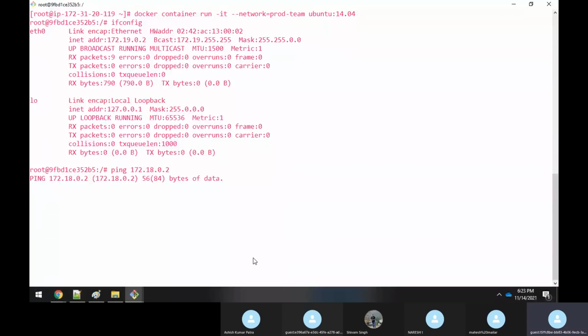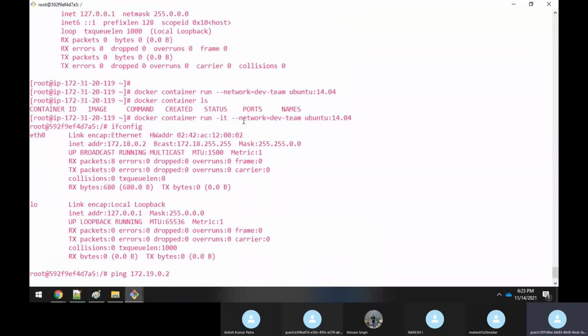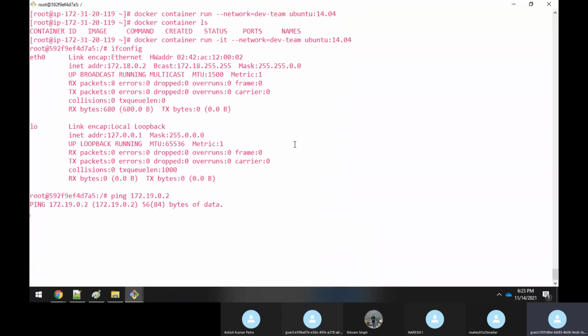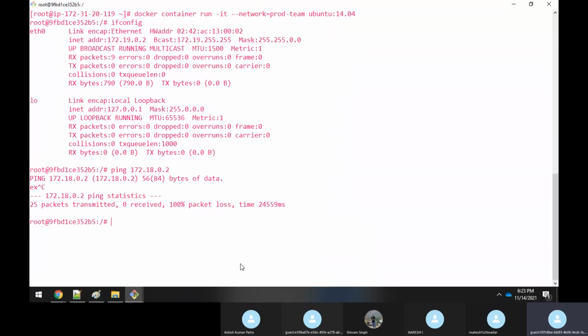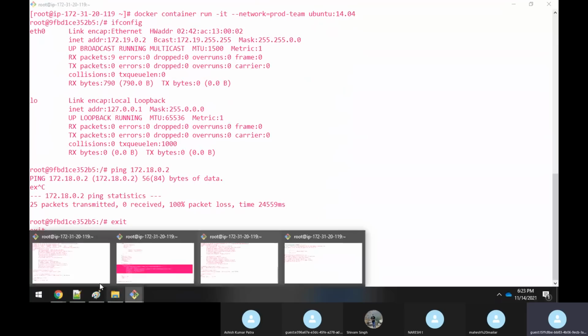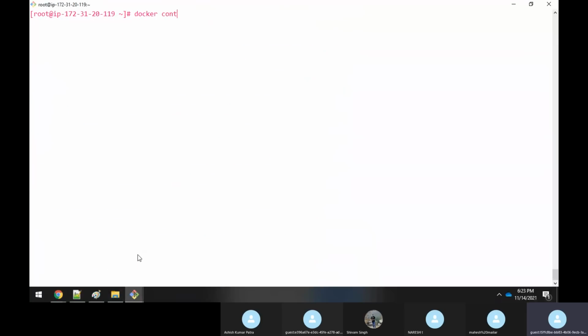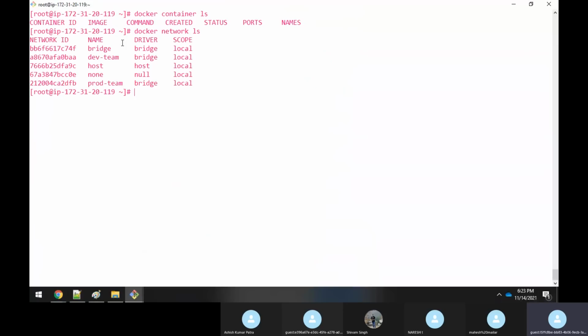Correct. So now you say, okay fine, Rajesh, when you are creating a Docker network and specifying a bridge, it gives some default subnets by itself. Let me exit from this container. Even I will exit from this container. So no containers are running now. Now if you execute docker container ls, no containers are running. You say that when creating it you are specifying the bridge, but it gives its own default subnet. I don't want the default subnet. I want to give my own subnet while creating it.